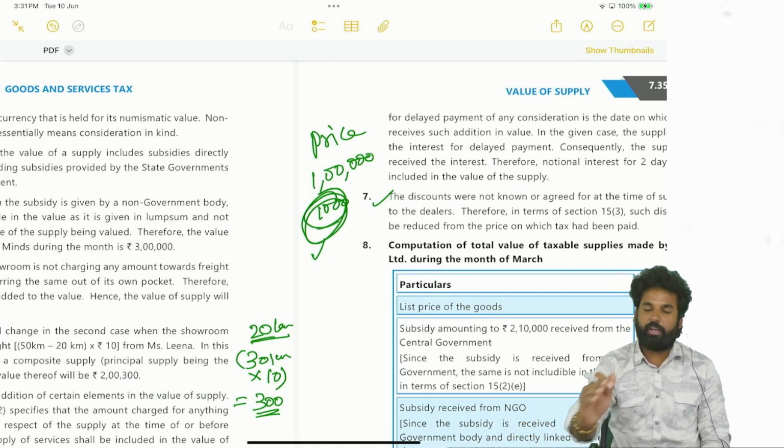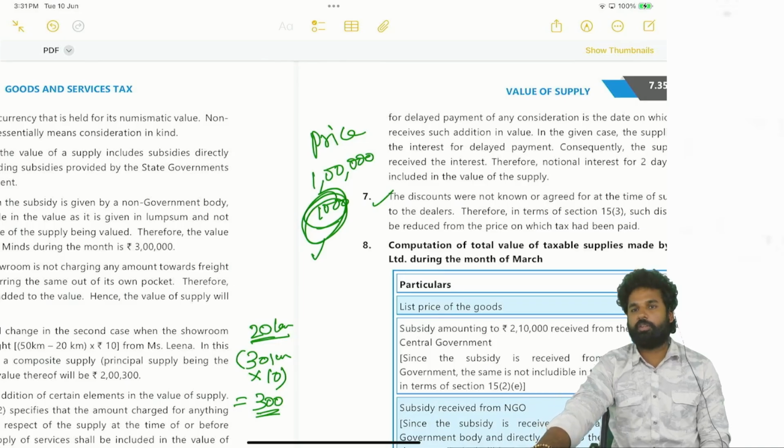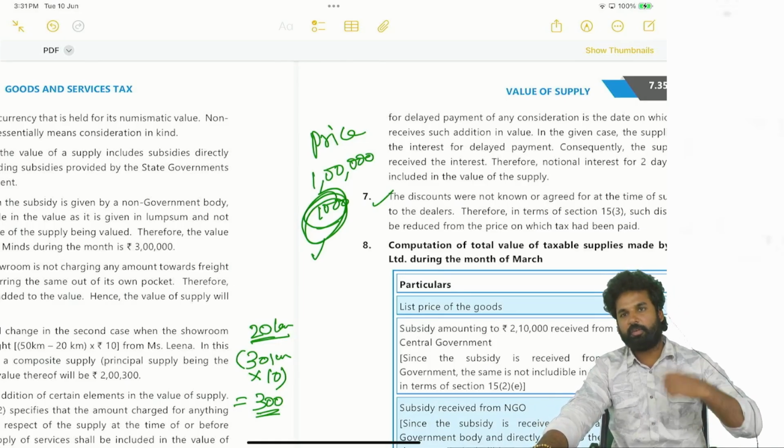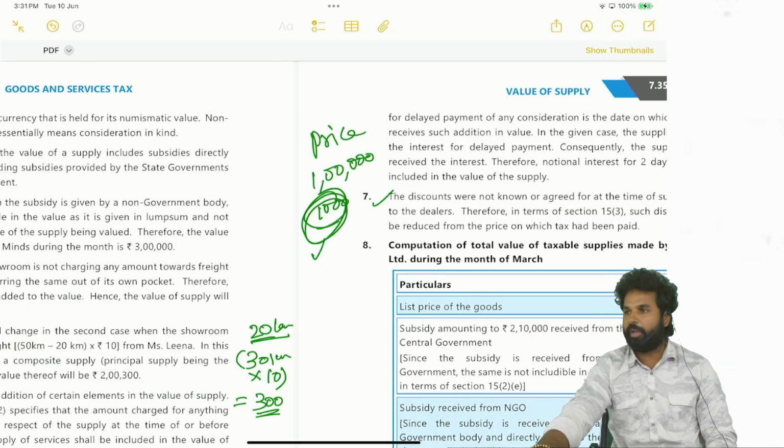So here they are not charging interest. Whenever they are charging interest and collecting interest, on that GST will be paid. If they are not charging interest, how will they pay? That will not be included in the value. Okay, see here.